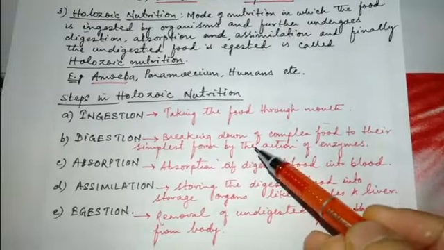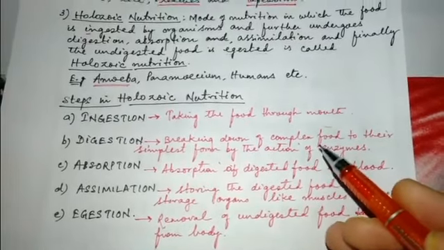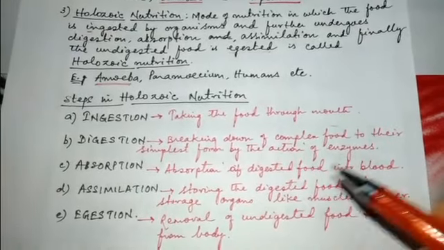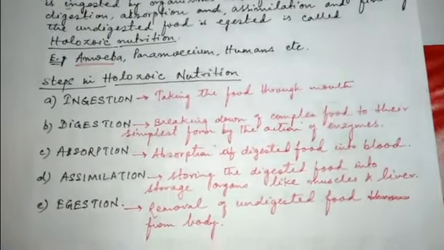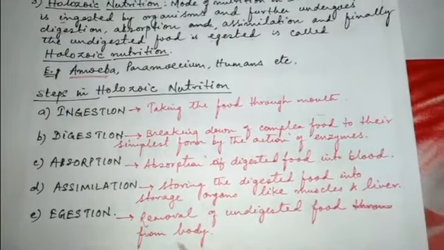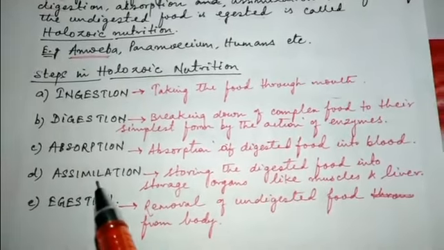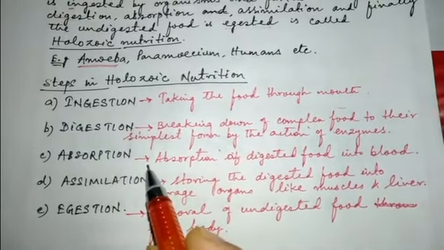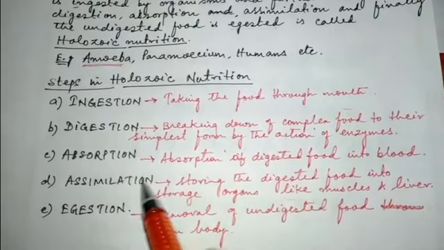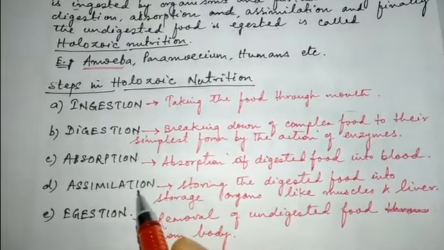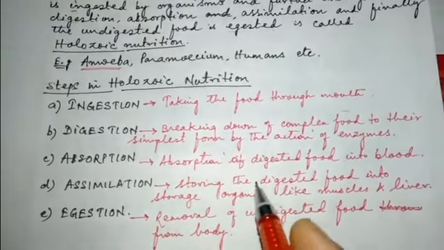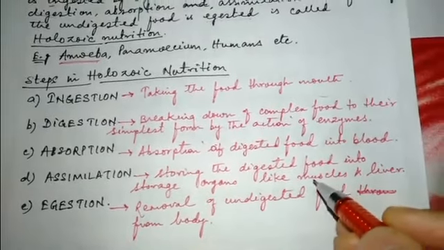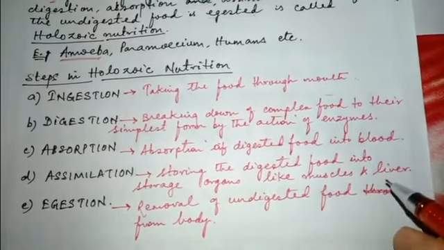After the enzymatic action on the complex food substance, the food is absorbed into the bloodstream or into the body fluids, which is the case with any of the organisms that we will discuss. After that, the digested food is stored in the storage organs, and in human beings, the storage organs are muscles and liver.